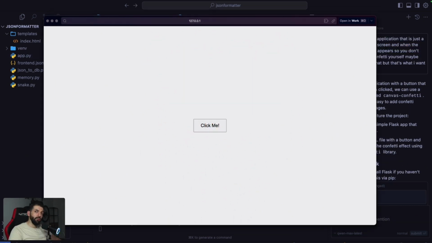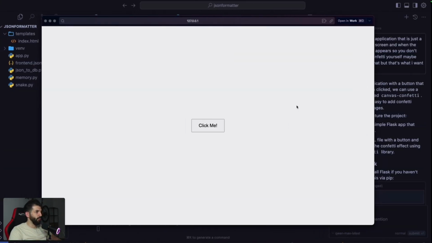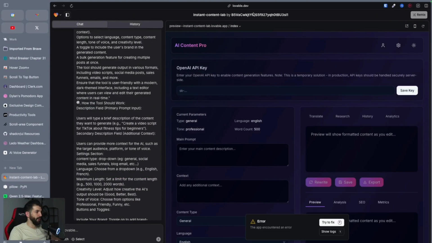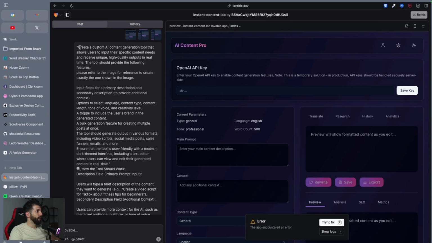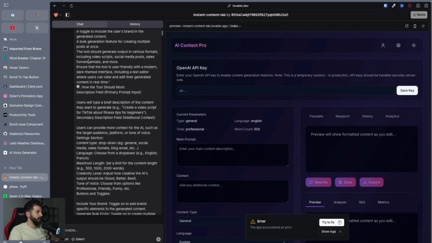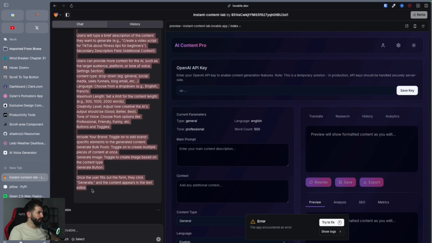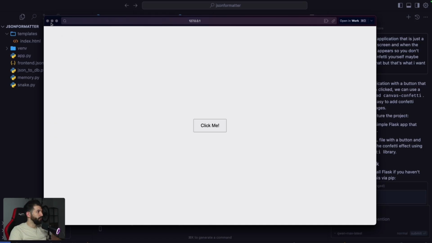Okay, guys, so I'm feeling fancy. This is why I will try yet another prompt, and for that I want to head over to Lovable, actually, because, well, there are quite a lot of ideas on Lovable, and I found an application that has quite a long prompt. Apparently this is some kind of content generator, so we'll see if Qwen is able to generate something similar. Probably not, but I just want to see how well it performs, right?